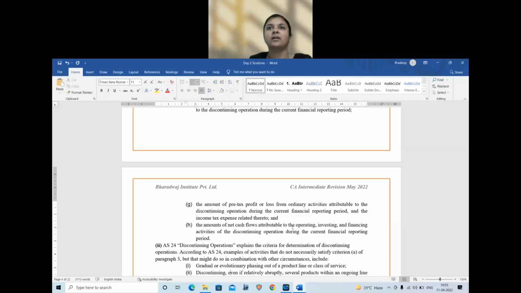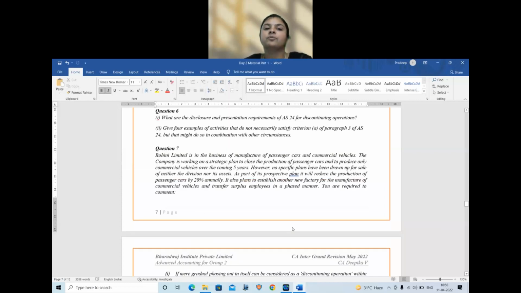Next, all financial statement items: balance sheet, assets, liabilities, then income, expenses, profit, loss, and last will be cash flows. Okay, so these are the points that we have to disclose under AS 24 for discontinuing operations.